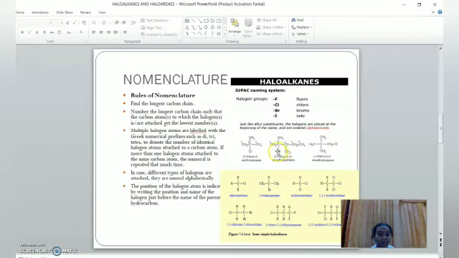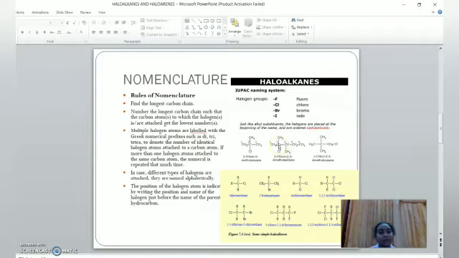If we count from here, it is attached to the second carbon. We can count from the other side also: 1, 2, 3, 4, 5. This carbon will get 4 from that side, so it is not correct. We have to take only the lowest number, so we take 2.